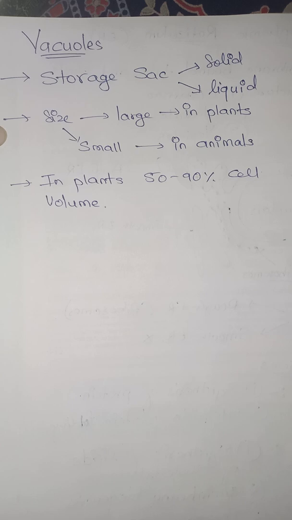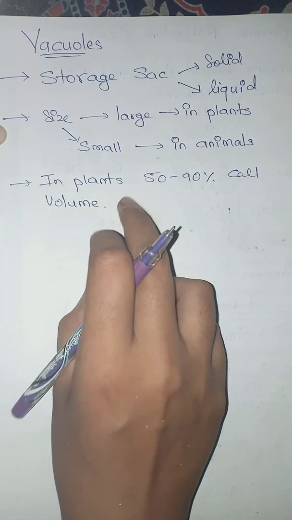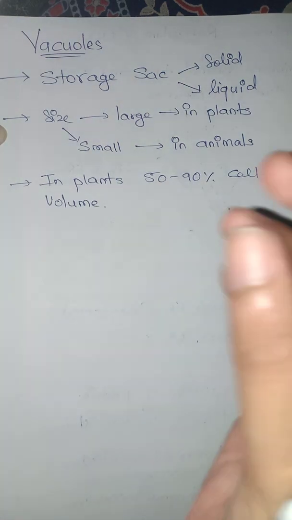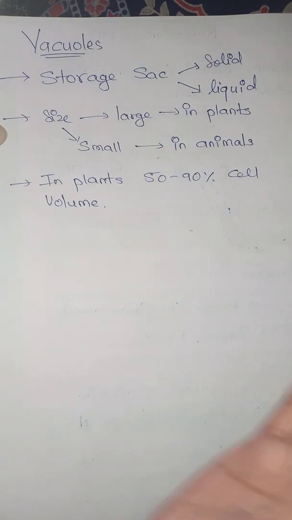That means more than half of the plant cell is made up of vacuoles. And because of this vacuole, the nucleus of the plant cell is shifted to some particular corner of the cell.